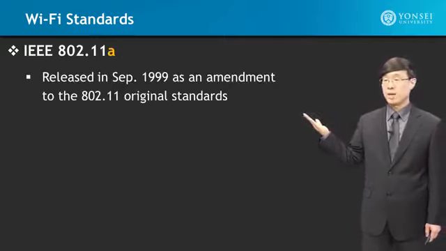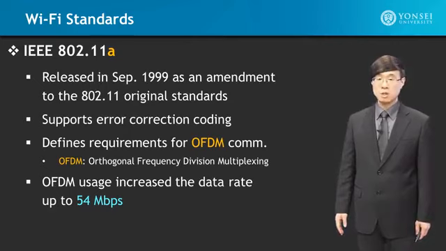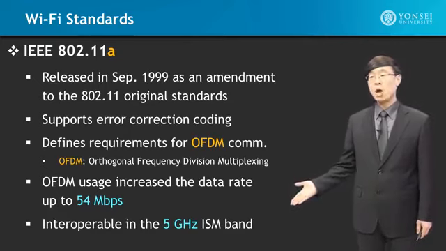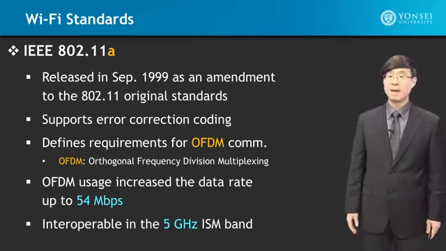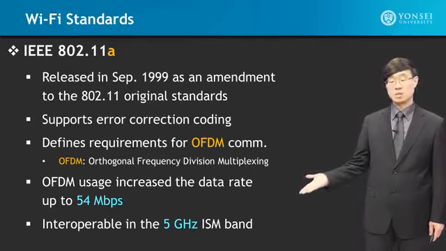OFDM usage increased the data rate up to 54 megabits per second, and this was very attractive and very powerful because the enhanced data rate enabled so many diverse multimedia applications to be supported. It is interoperable in the 5 gigahertz ISM band. Now this is important because later on I will talk about some protocols that can support both 5 gigahertz and the 2.4 gigahertz band. And there are some special applications for that. This here is the 5 gigahertz ISM band target.